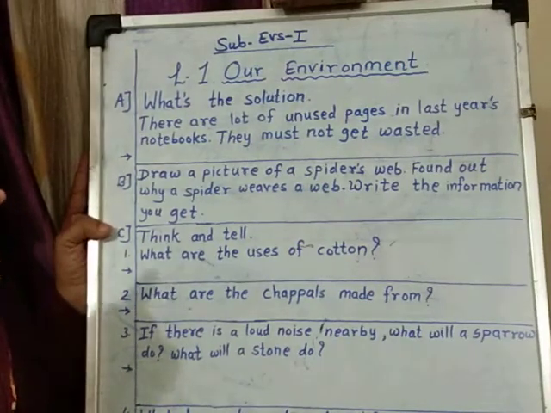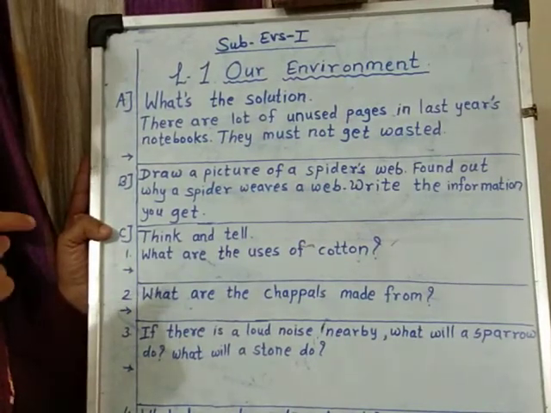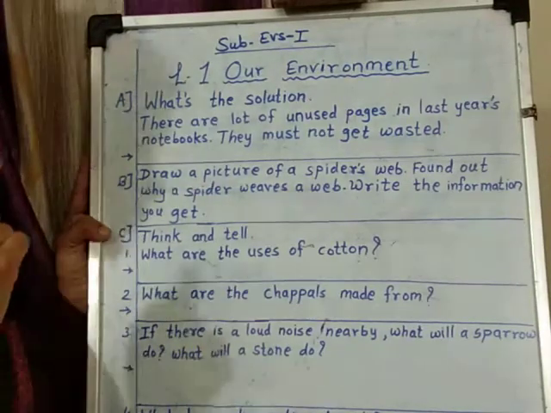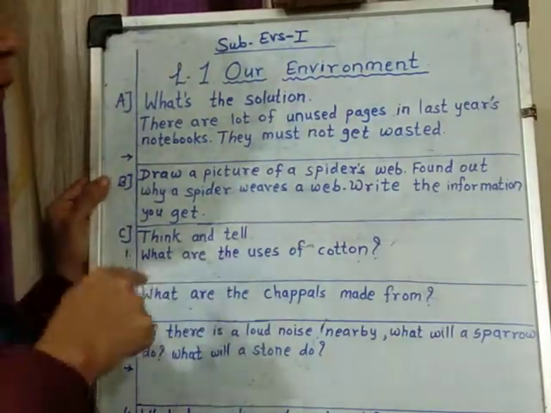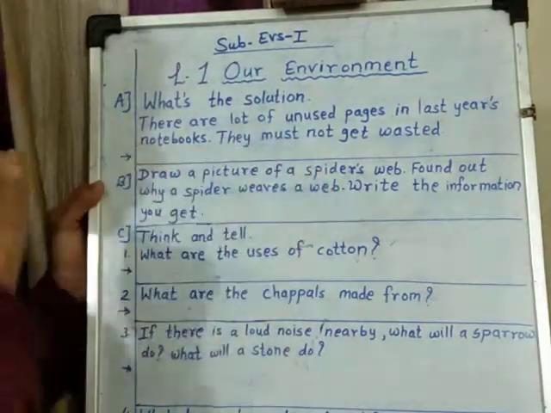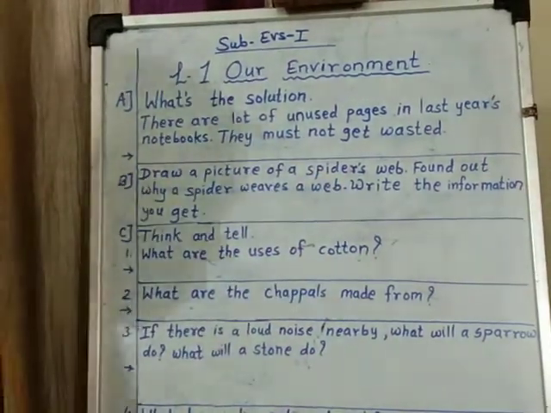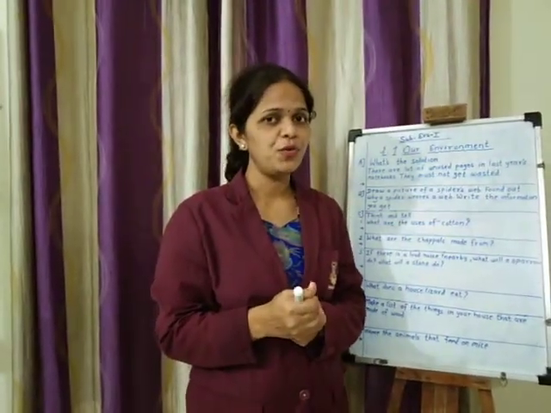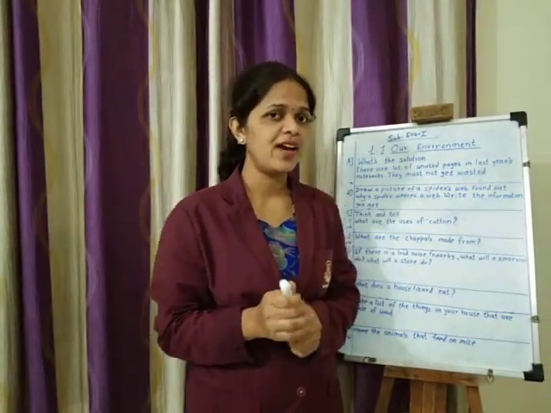Yes, everyone is having some of last year's notebook pages remaining, the pages which are blank in the notebook. They must not get wasted. We should not waste the pages. So what can we do not to waste them?